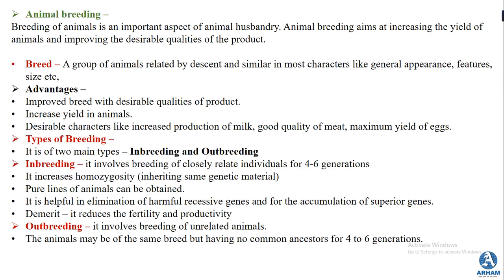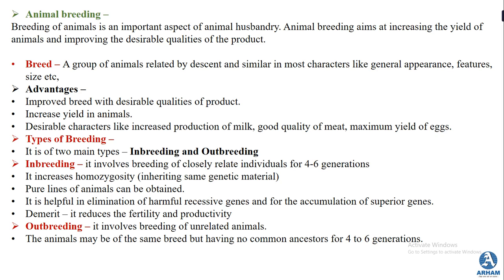When we speak about breed, a breed is considered to be a group of animals that are related by similar characters. These can be their general appearance, general features, their size, etc. So when a group of animals show all these similar general characters, they are said to be in one breed. Breeding of animals is an important aspect of animal husbandry, and animal breeding aims at increasing the yield of the animals and improving the desirable quality of the products that the animals give us.